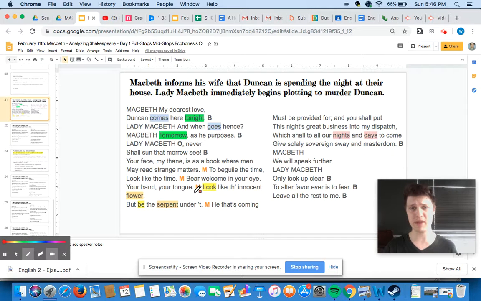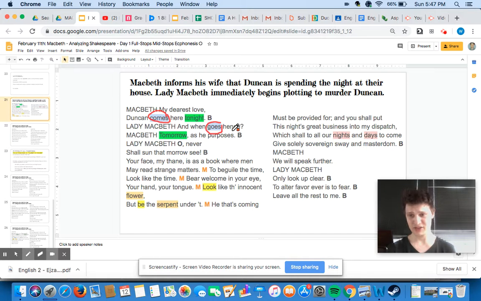So as we know, Macbeth has informed his wife that Duncan is spending the night at their house. Lady Macbeth is plotting the murder of Duncan. A couple opposites that we see right away are comes and goes. Duncan comes here tonight. When does he go? Why is that emphasized in that line? Well, that is the question. When does he go?